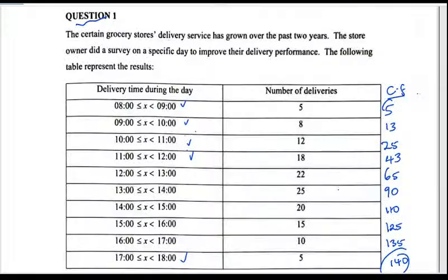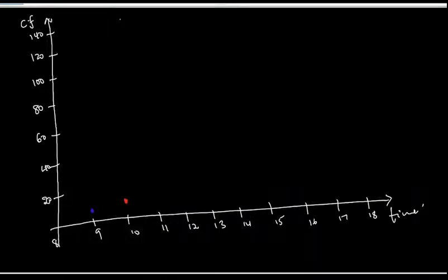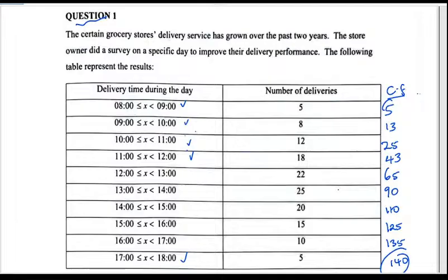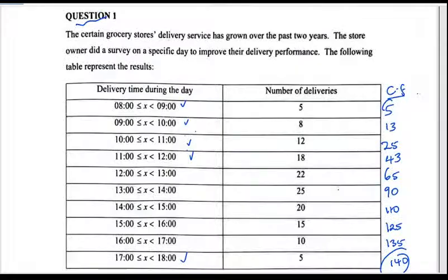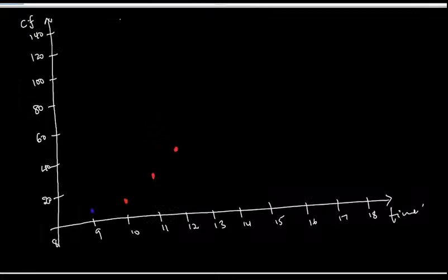Then we have 11, which is 25, slightly above 20. Then 12, which is 43, slightly above 40, somewhere there. Why does it look like a line for me? Then we have 65, slightly above 60. Let's have it somewhere there.